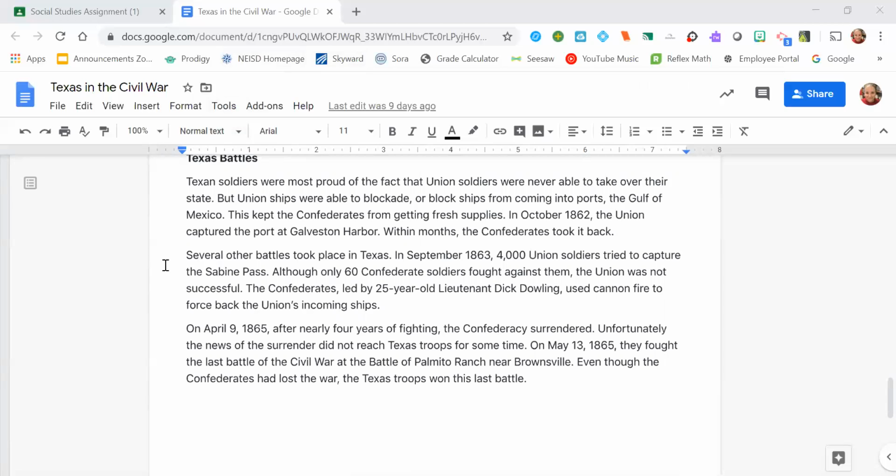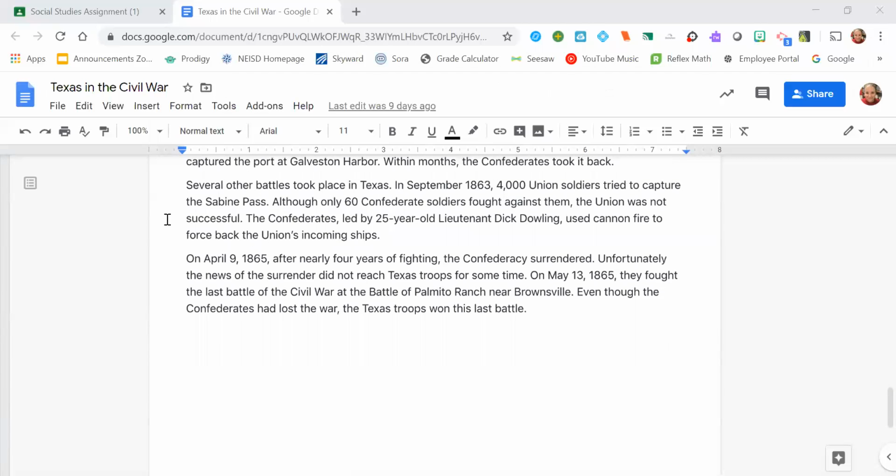In September 1863, 4,000 Union soldiers tried to capture the Sabine Pass, and although only 60 Confederate soldiers fought against them, the Union was not successful. The Confederates, led by 25-year-old Lieutenant Dick Dowling, used cannon fire to force back the Union's incoming ships.